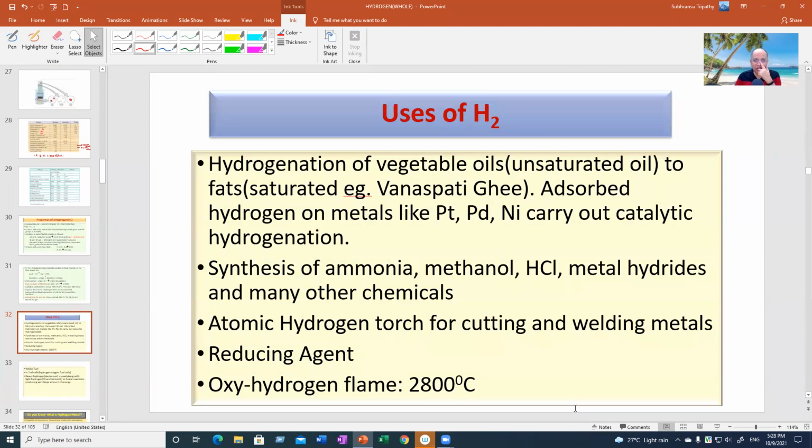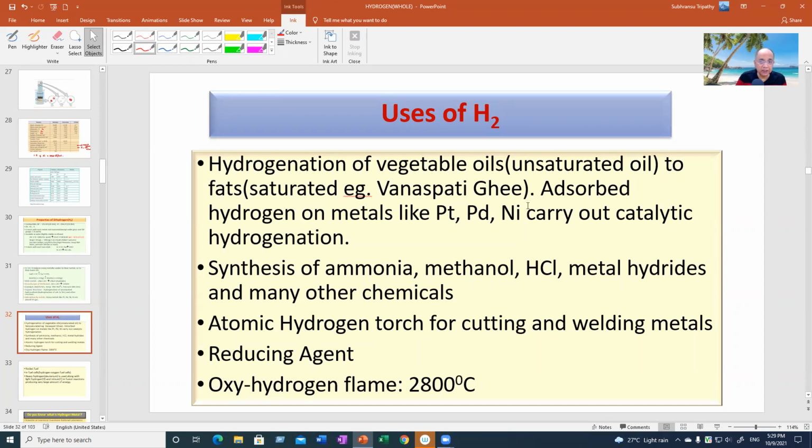Now we come to the last part of our program. I told you it will be a 1.5 hours program. Uses of hydrogen. I have already told you that hydrogen is used to bring about hydrogenation of oils into fats. Oils contain double bonds, it is unsaturated, and hydrogen addition will make it saturated and that becomes solid. So Banaspati ghee, as you know, is prepared by hydrogenation of oils.